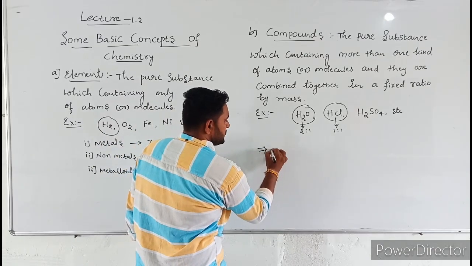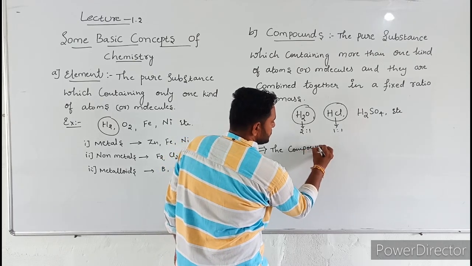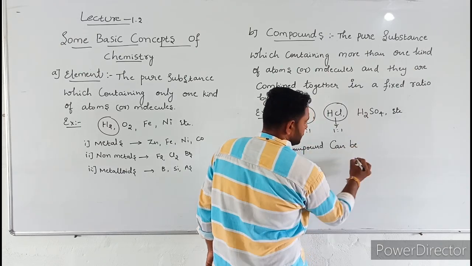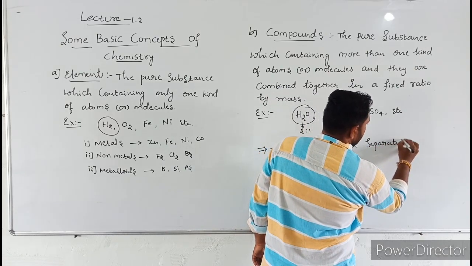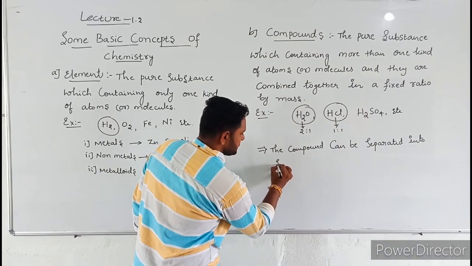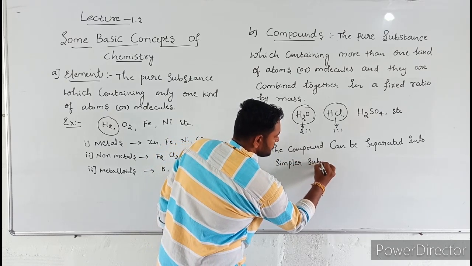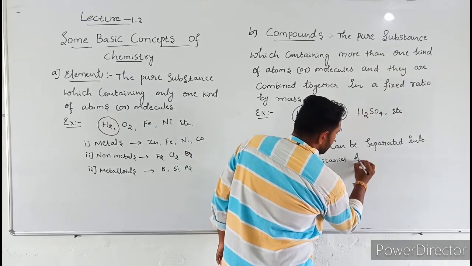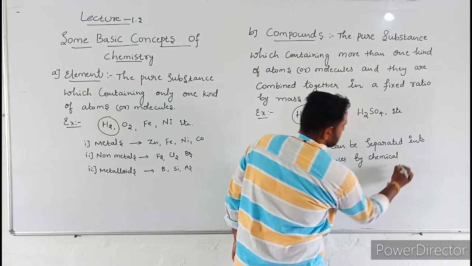And the compounds can be separated into simpler substances by chemical methods.